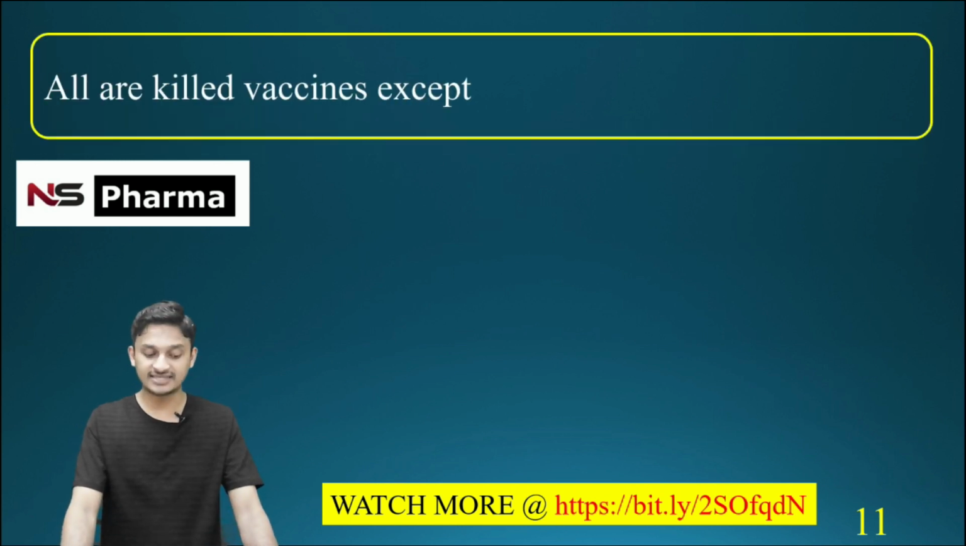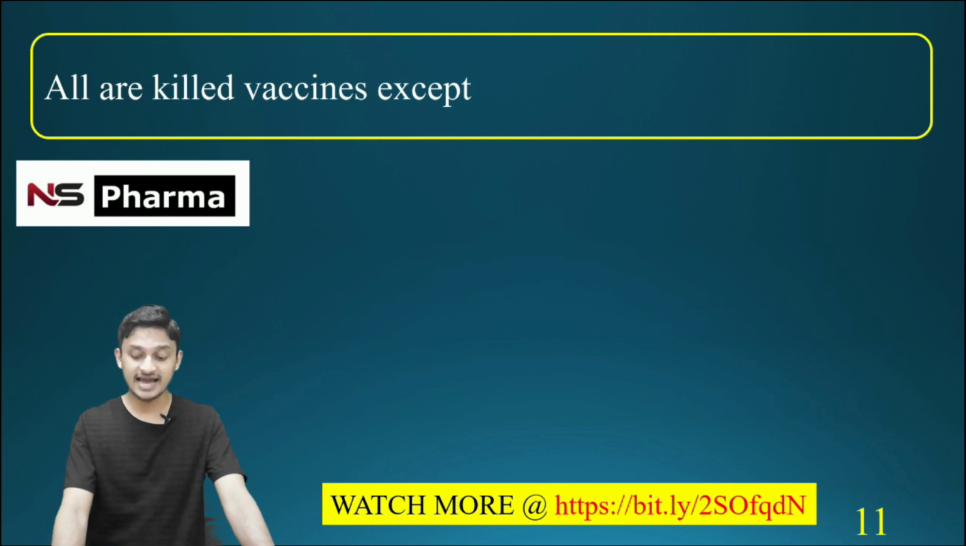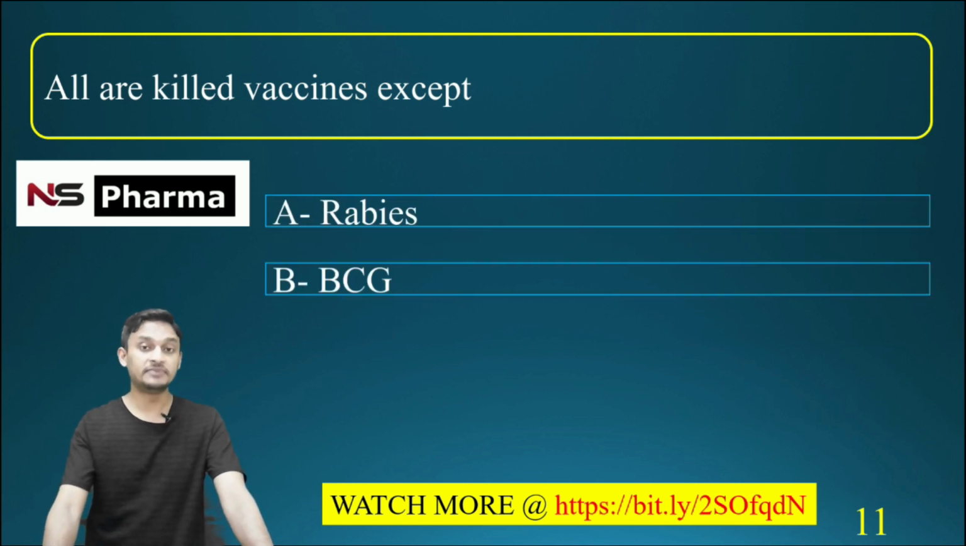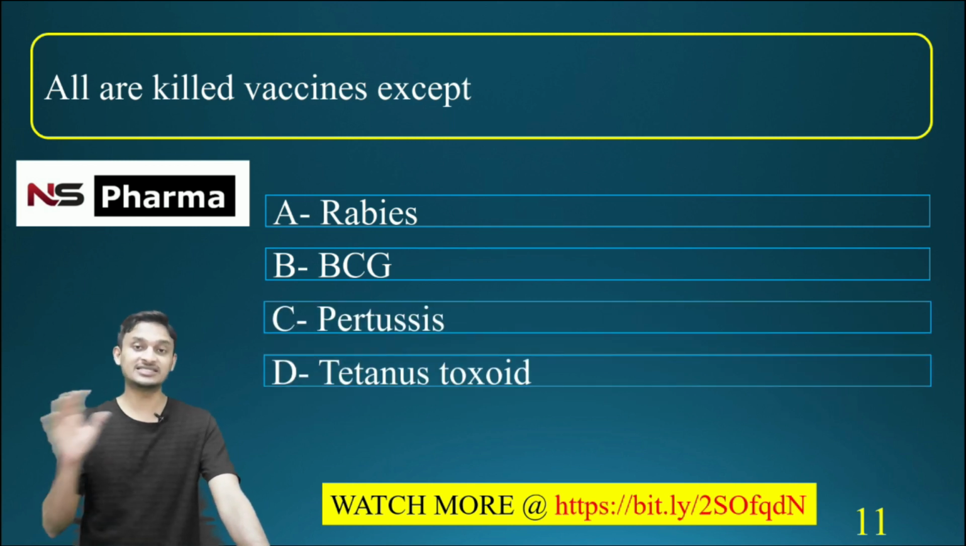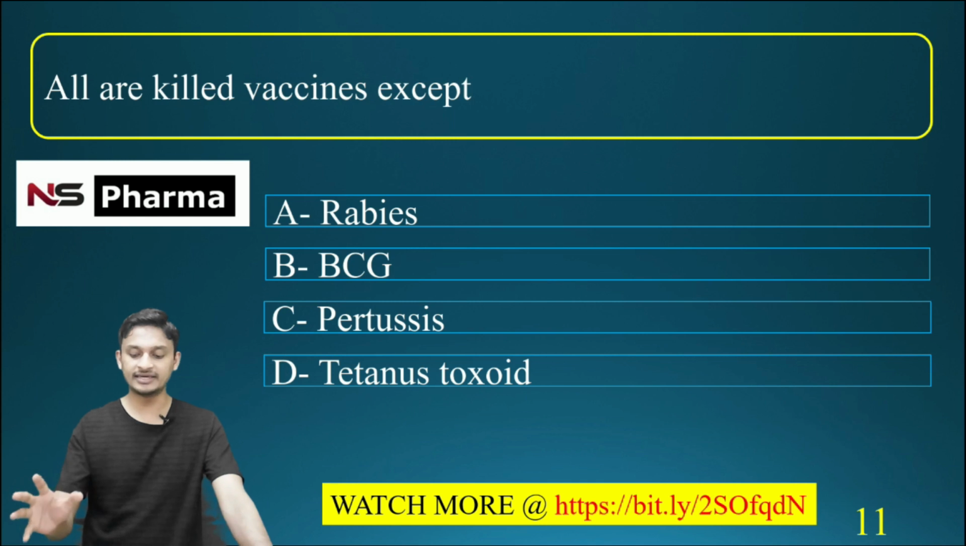All are killed vaccines except. Options are option A, rabies, option B, BCG, option C, pertussis, option D, tetanus toxoid. Which of the following is not a killed vaccine, or which of the following is the live vaccine? Okay, the correct answer is option B, BCG.